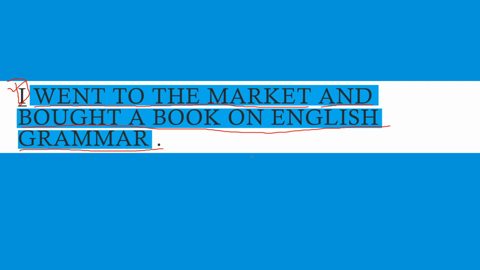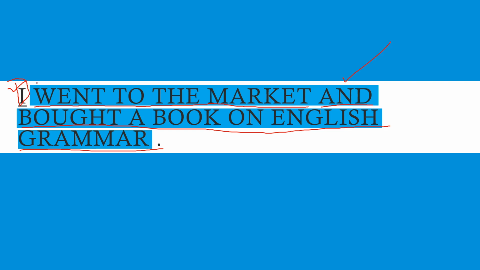We find that this predicate is also a group of words. Actually, this predicate is a compound predicate. Two groups of words, the first one is went to the market and the second one is bought a book on English grammar, are linked together by the linker and.